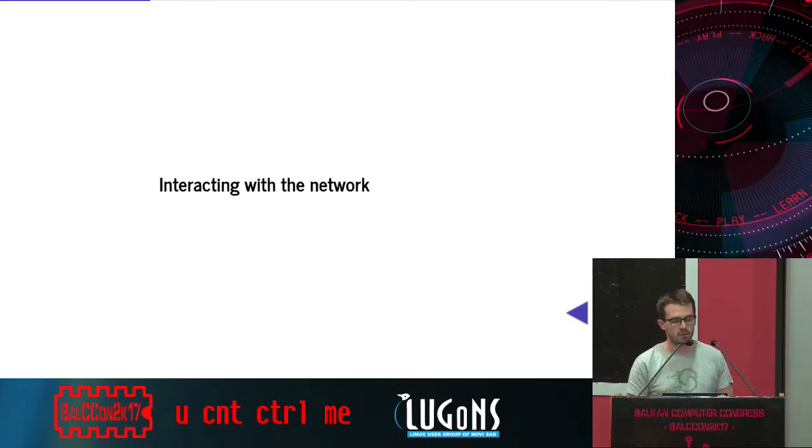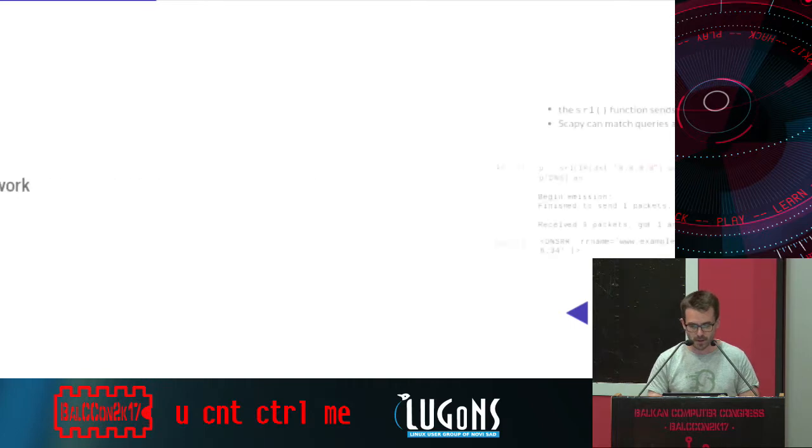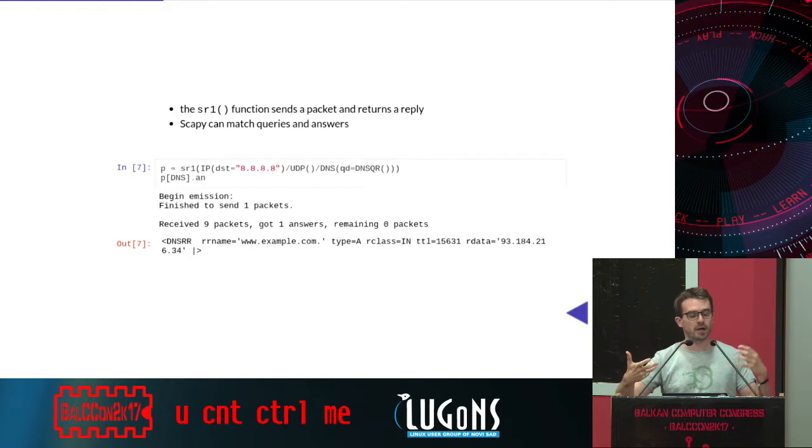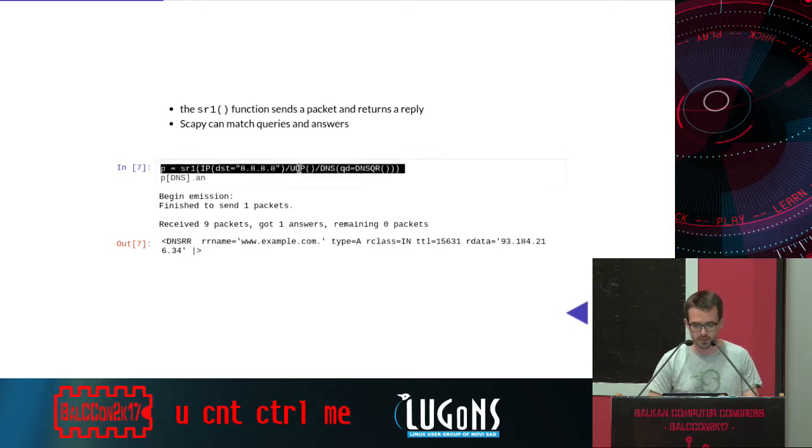Okay. So what we can do next, we build a packet, and we can try to send it to the network. So the first function I will present today is sr1. It sends a packet at layer 3 and returns a reply. And Scapy is able to sniff the network and look for answers and match answers and queries. So this example, what it does, it's building a DNS query, putting it on top of UDP, and finally sending it to 8.8.8.8, which is a Google public DNS server. And in p, we'll get the reply.